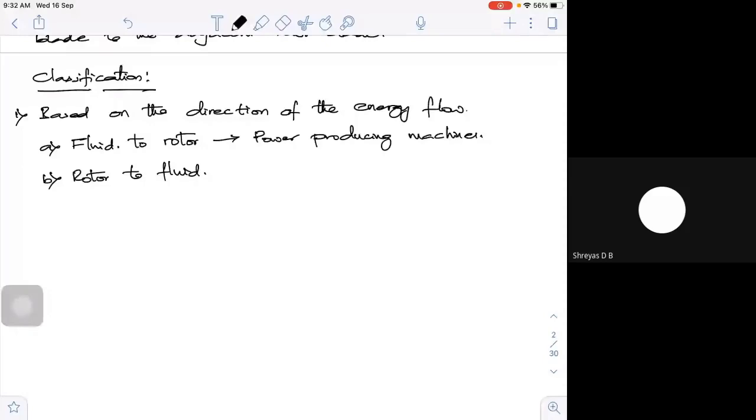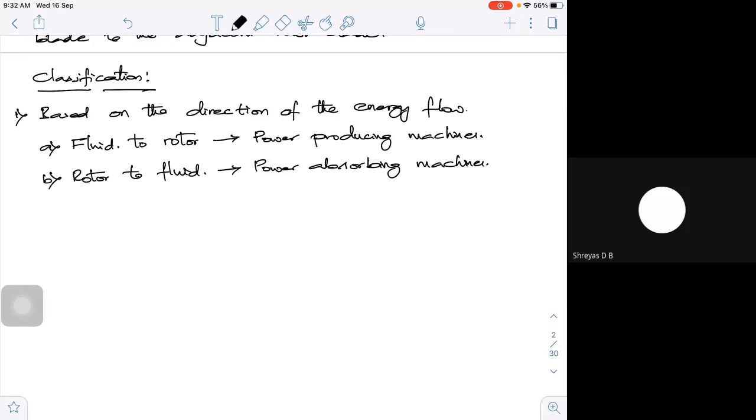These are called power absorbing machines. So based on the flow of energy, I have two types: power producing machines and power absorbing machines.